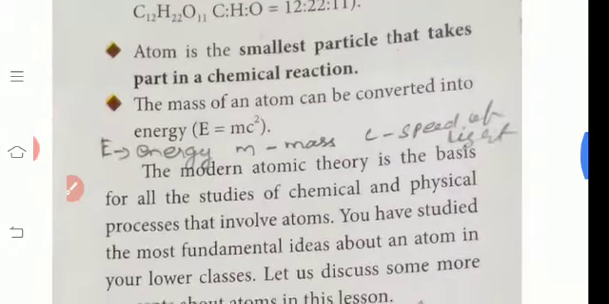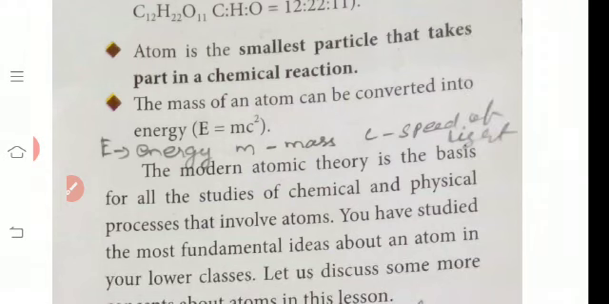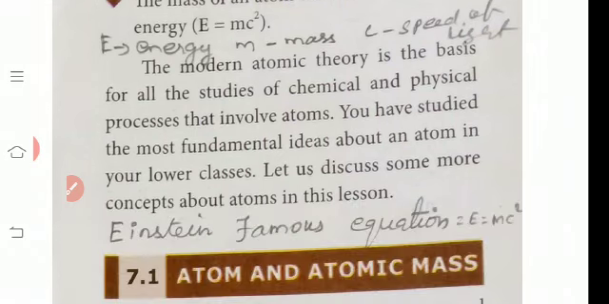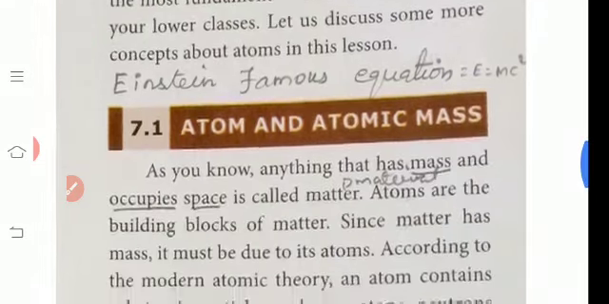Okay, the modern atomic theory is the basis of all the studies of chemical and physical processes that involve atoms. You have studied the most fundamental ideas about an atom in your lower classes. Let us discuss some more concepts about atoms in this lesson. Okay, Einstein's famous equation is E is equal to mc square. Already you know.